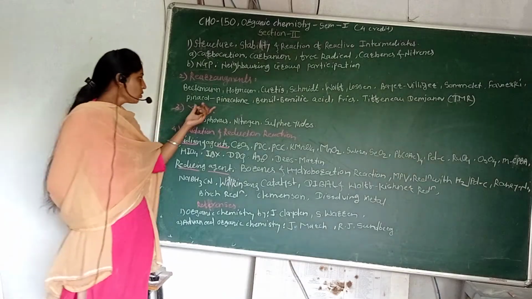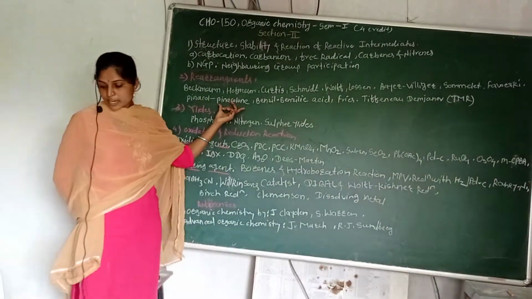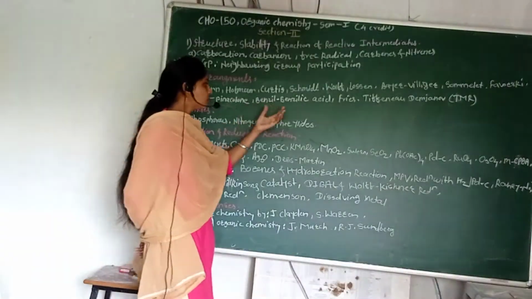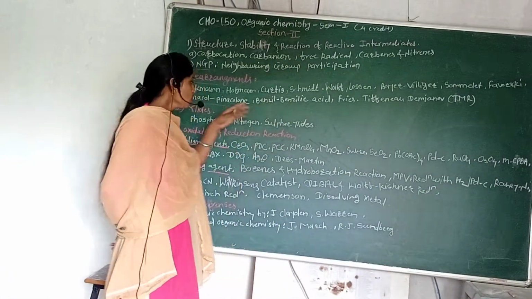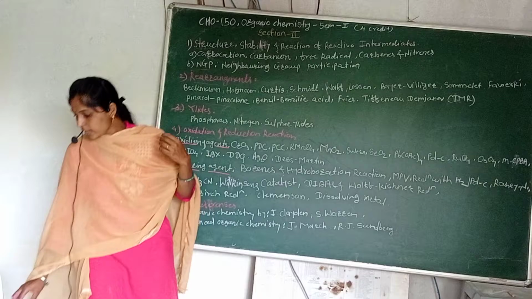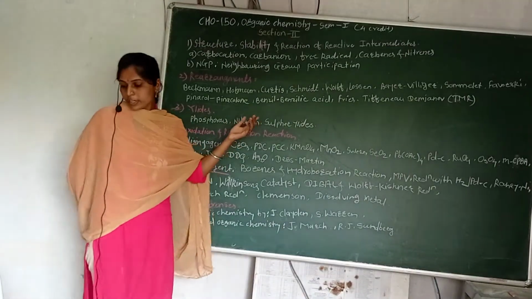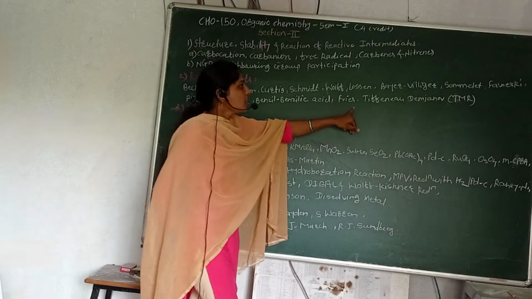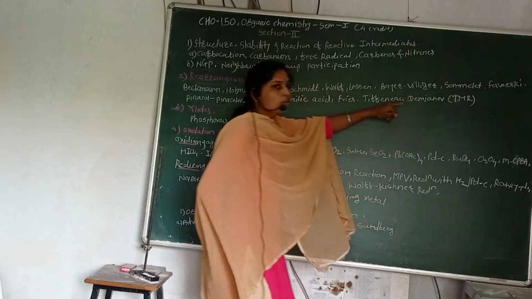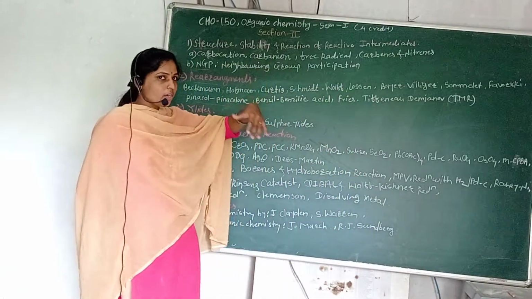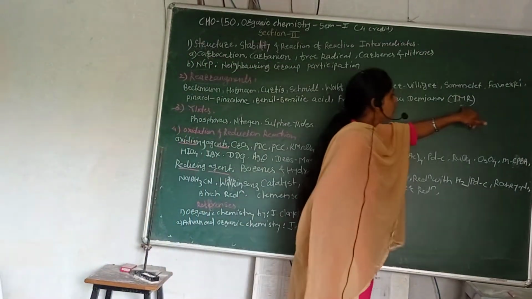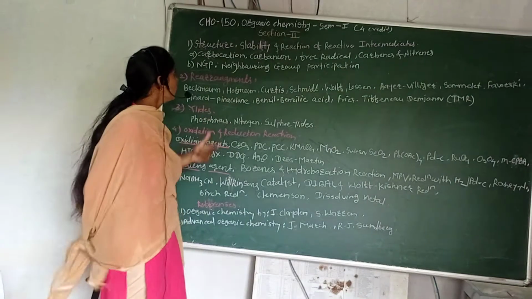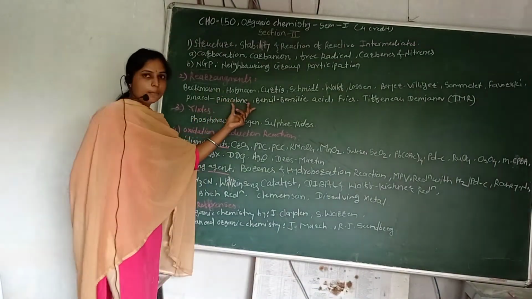In pinacol rearrangement, 1,2-diol can be converted into the carbonyl functional group. Same with benzilic acid rearrangement, then Fries, and this one can be a new rearrangement included in our syllabus, that is, the rearrangement reaction mechanism in CHO 150.